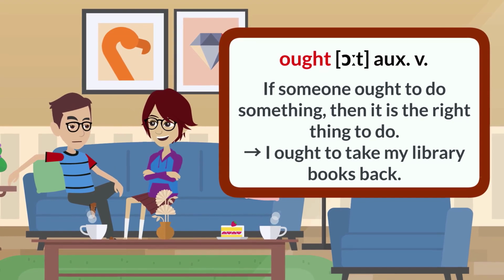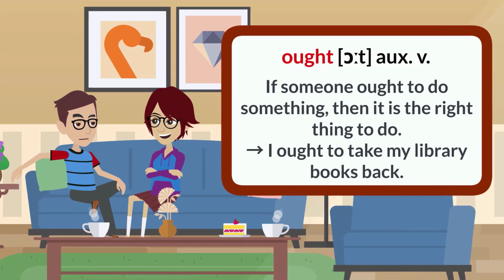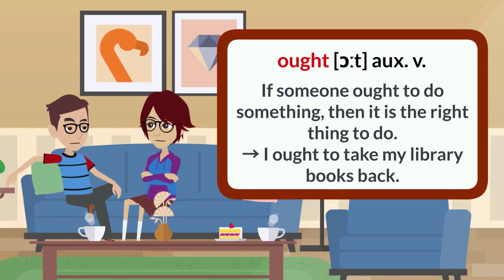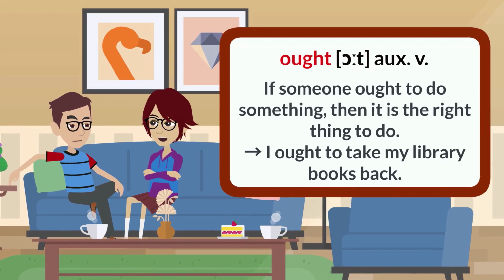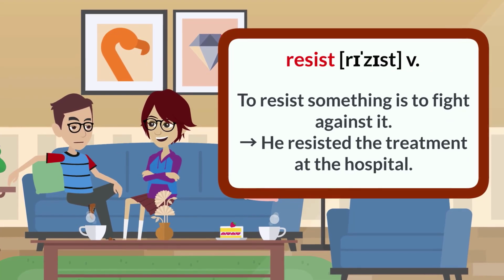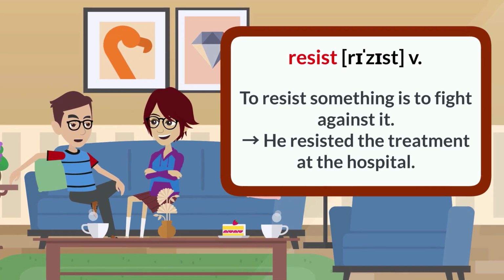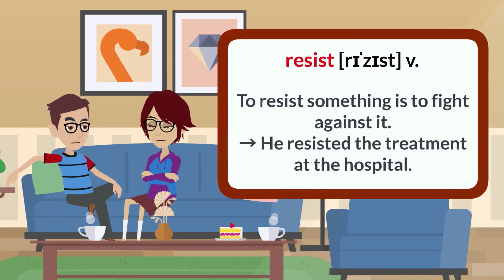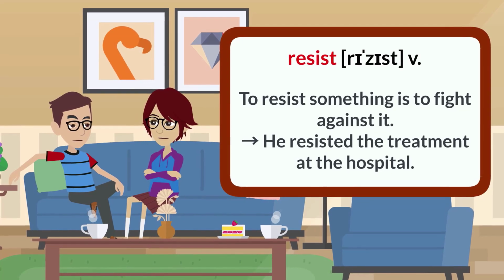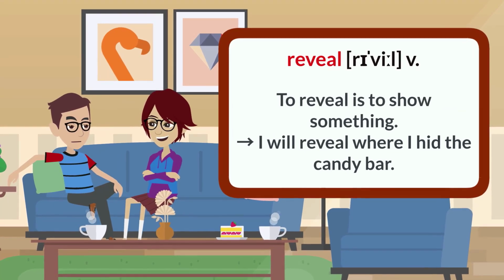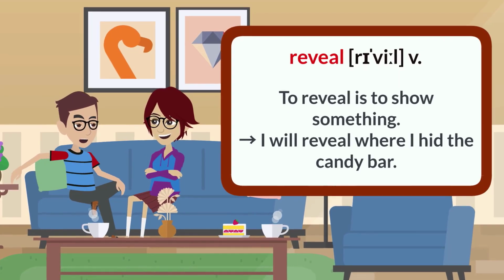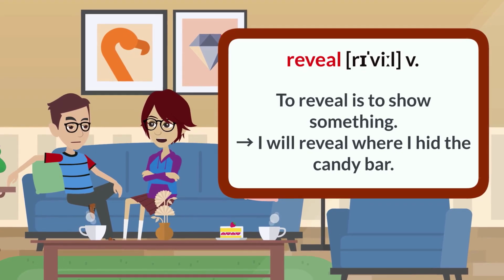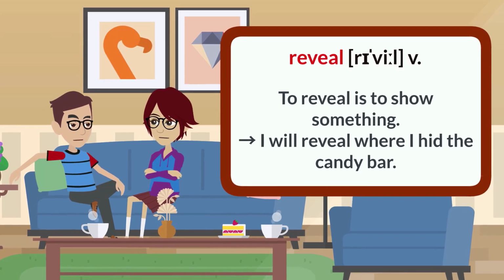Ought. If someone ought to do something, then it is the right thing to do. I ought to take my library books back. Resist. To resist something is to fight against it. He resisted the treatment at the hospital. Reveal. To reveal is to show something. I will reveal where I hid the candy bar.